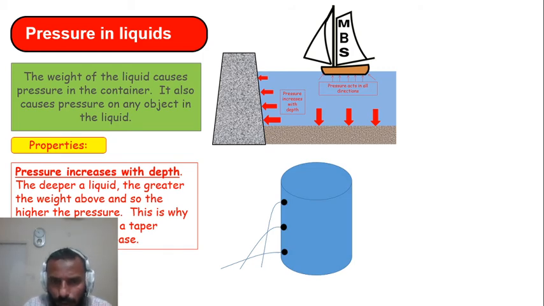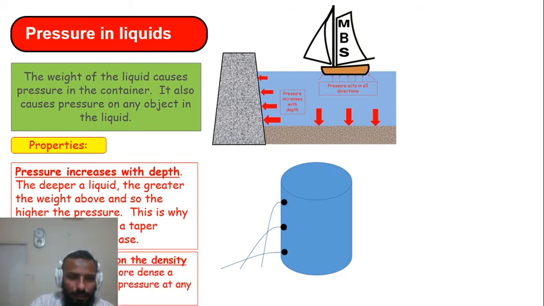So that's quite obvious that larger amount of water will create larger pressure, and small amount of water will create less pressure. So if you go down right from the top, dot 1 to dot 3, your pressure will start increasing. So we say that pressure increases with depth. As you go down in the liquid, pressure will increase. This is a very important point.